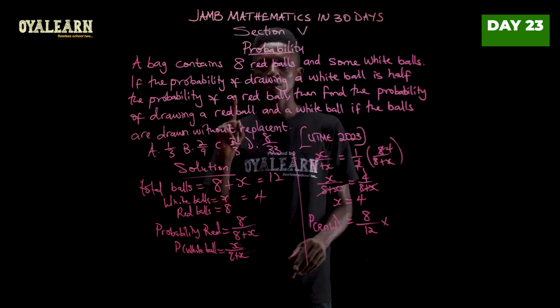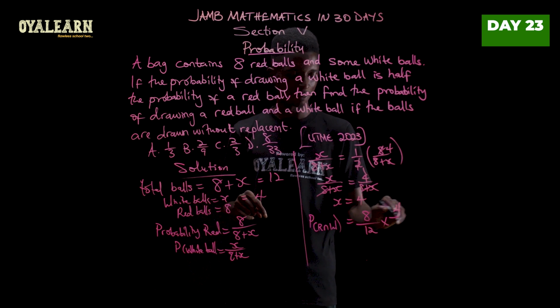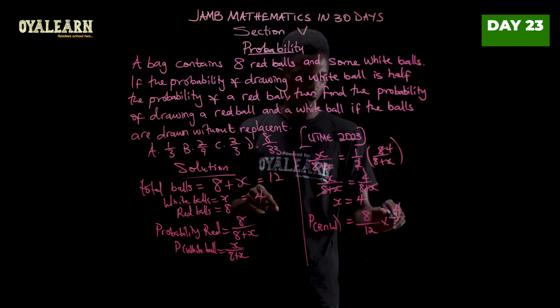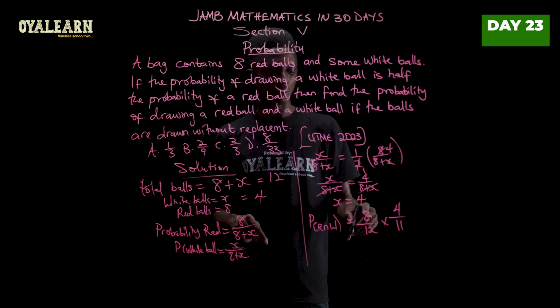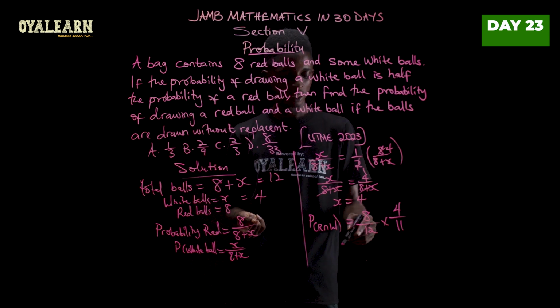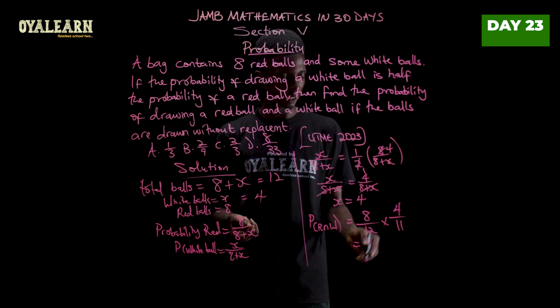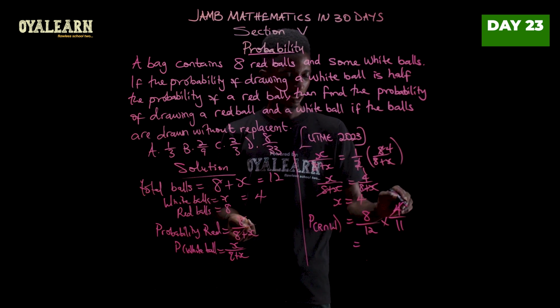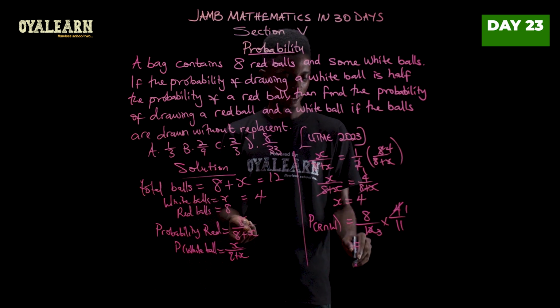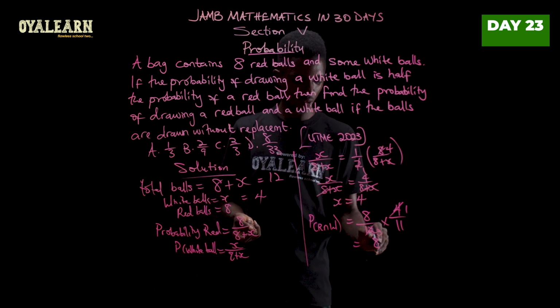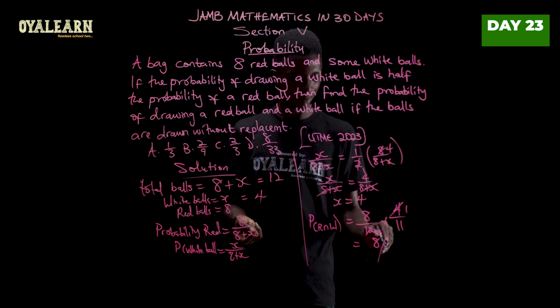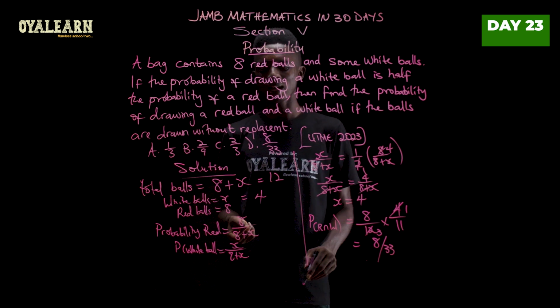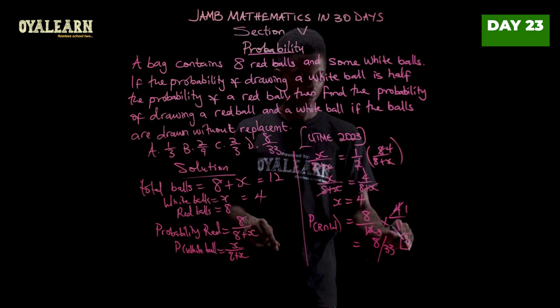Now multiplied by, to draw white, we would have 4 white remaining out of a total of 11, taking that we have drawn red first, right? So this will then be, let's break it down, 4 here 1, 4 here 3. So what we have is 8 times 1, which is 8, over 3 times 11, that is 33. So our answer is D.